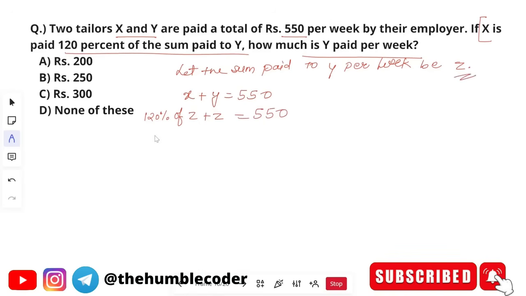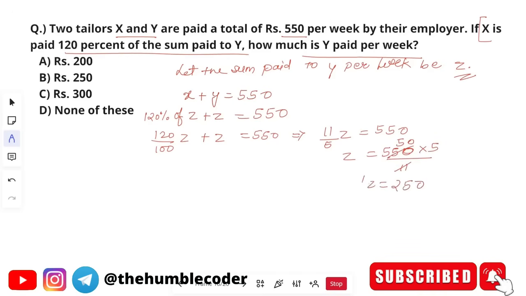Let's try to solve this one. So 120 divided by 100, Z plus Z is equal to 550. When we solve this completely, we will get 11 by 5 Z, and this side we have 550. Solving further, 550 multiplied by 5 divided by 11, this will get cut off by 50. We will get the Z value as 250. So Z, 250, is the basic sum which needs to be paid to Y per week. Hence the correct answer is going to be option number B.